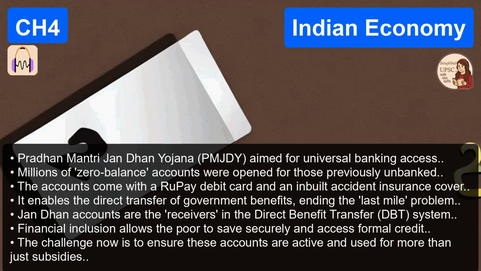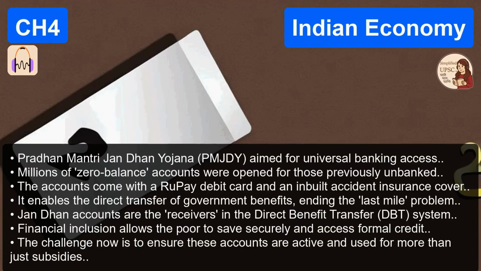Yes, it achieved massive financial inclusion. Suddenly, the central treasury had a direct digital pipe right into the pocket of the poorest citizen, bypassing the entire local bureaucratic maze. It solves the last-mile delivery problem. And the M, mobile. The mobile phone is the empowerment tool. It's the information delivery mechanism. Because they get an SMS alert.